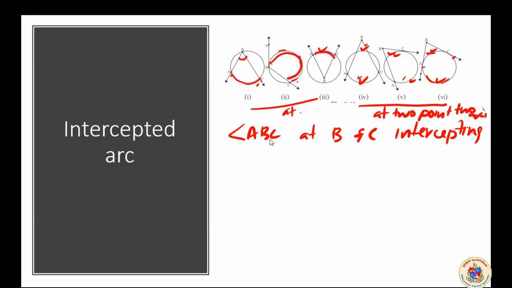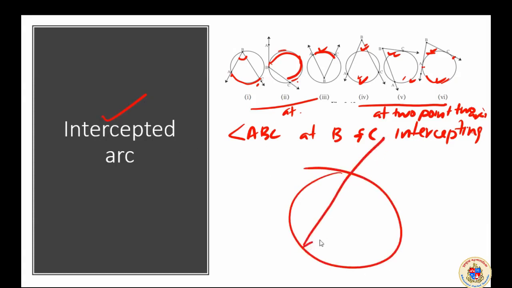So that way we should have an idea about the concept of intercepted arc, where there will be a circle in a rough drawing, and an angle within the circle intercepting and making an arc. Sometimes it will intercept at two locations and two arcs are formed.